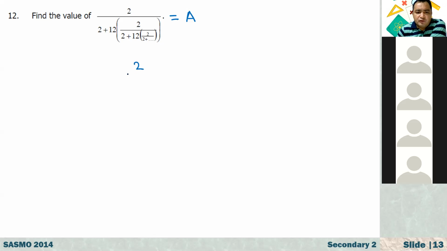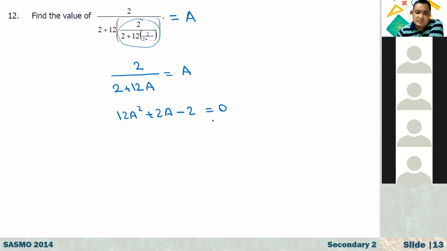Now here we will have 2 over 2 plus 12 times, and that is the same as the original one, starting with 2. So that's equal to capital A. Now here I have capital A, so we get a quadratic equation. Here we have 12A squared plus 2A, and take 2 to the right hand side, that is minus 2 is equal to 0.